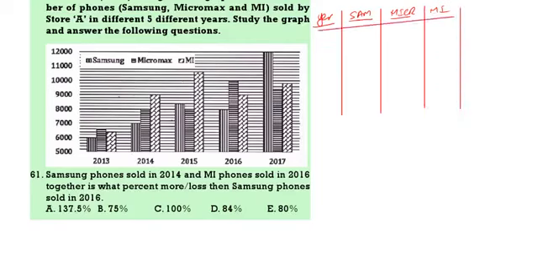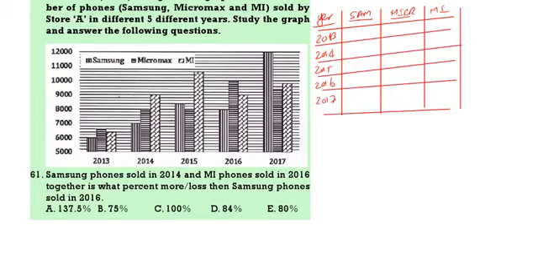We have the years 2013, 14, 15, 16, 17. Each line is equal to 200. So now write down the values.